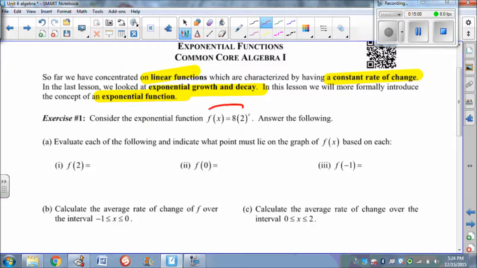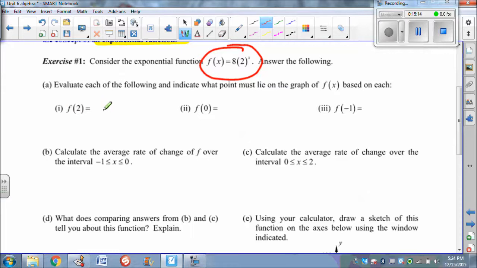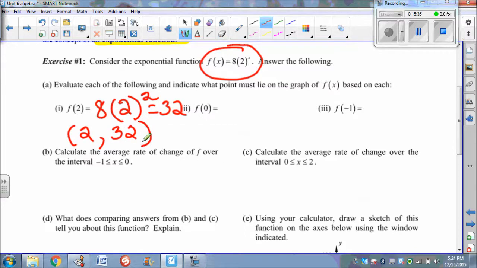Okay, so let's take this function. Let's have a little exercise for our brain here. It says evaluate this function for f of 2. We know the function is 8 times 2 raised to the second power. So going to your calculator, you're going to get 8 times 4, which is 32. If we express that as a point, my input, or my x, is 2, and my output, or my y, is 32. So let's do the same thing with 0.